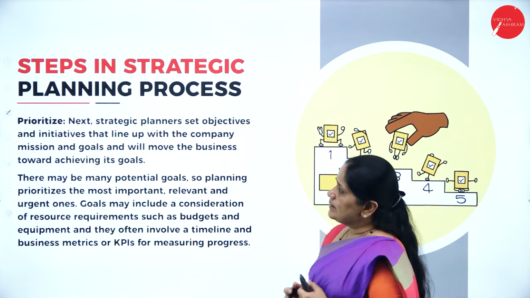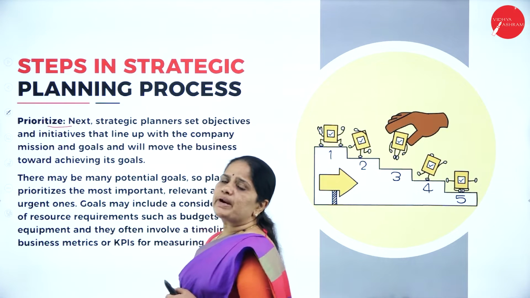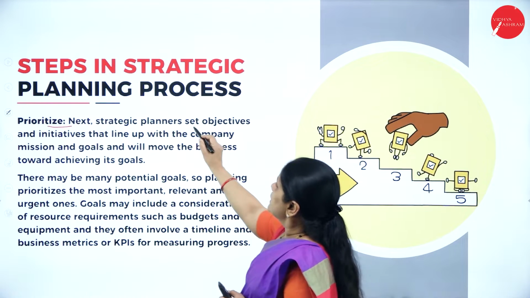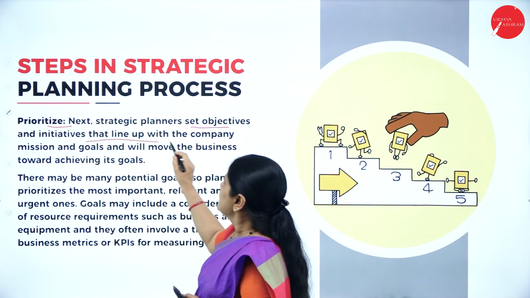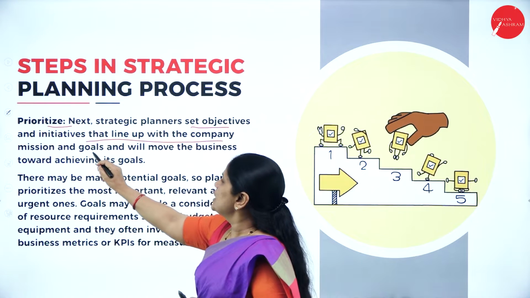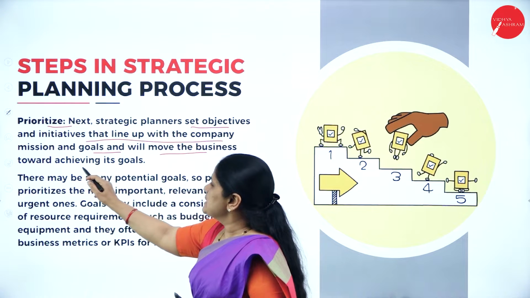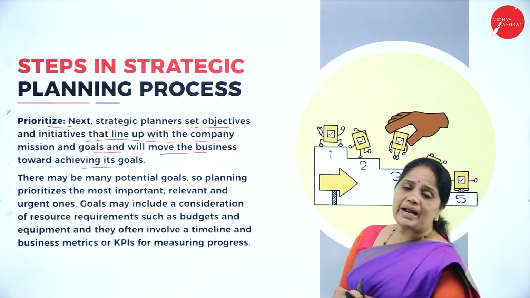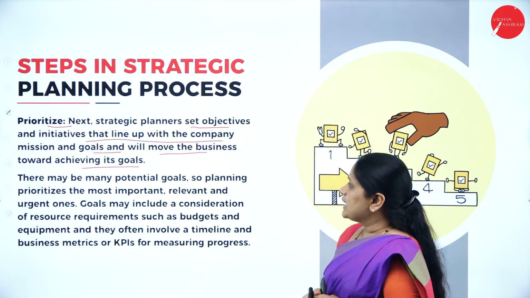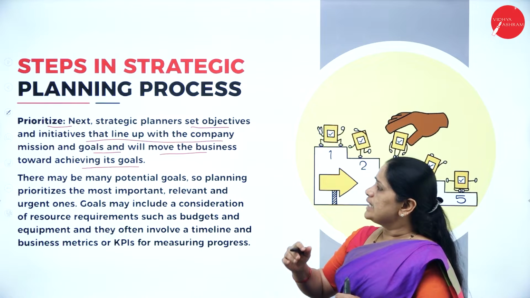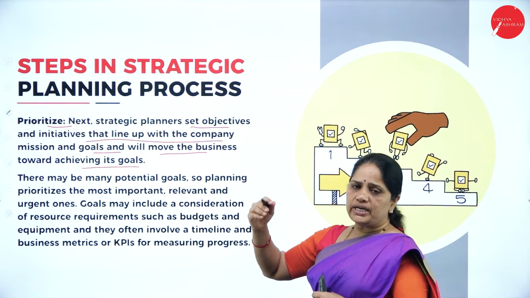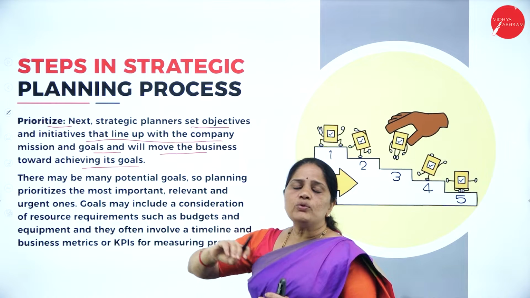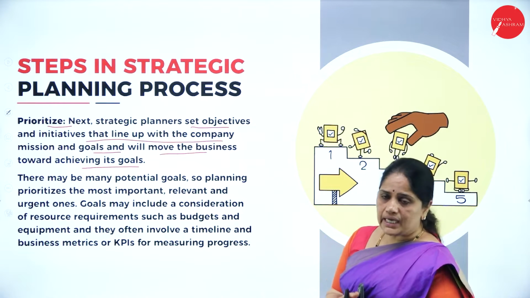Then, the next important step in strategic planning is prioritize. Now, what is this prioritize? Set objectives and initiatives that line up with the company mission and goals and will move the business towards achieving its goals. When you talk of prioritize, it means that you should try to set objectives and initiatives so that the company's mission and goals will move the business towards achieving the goals.